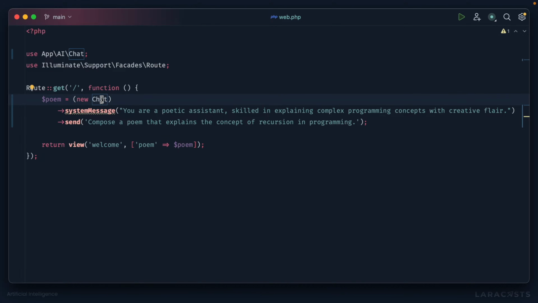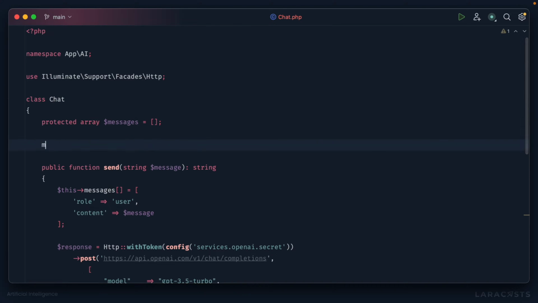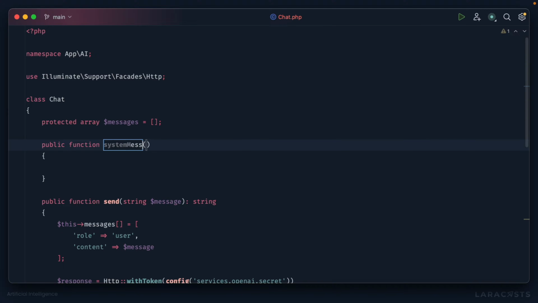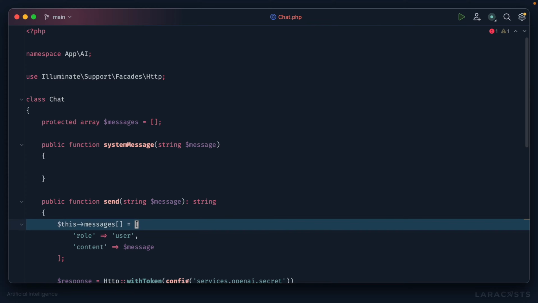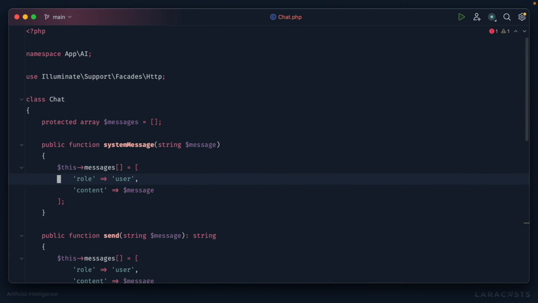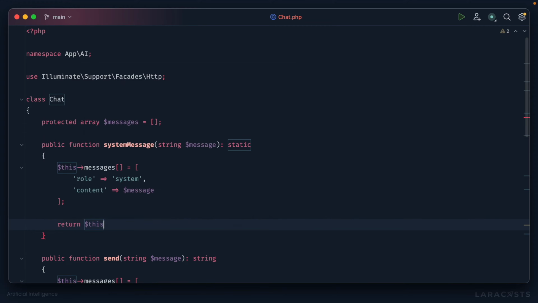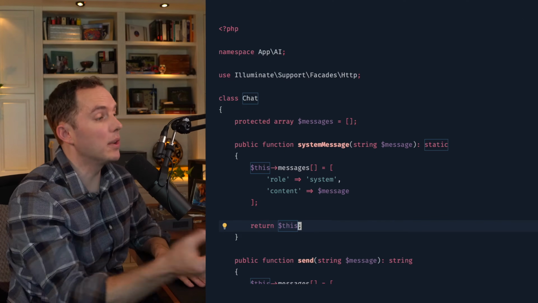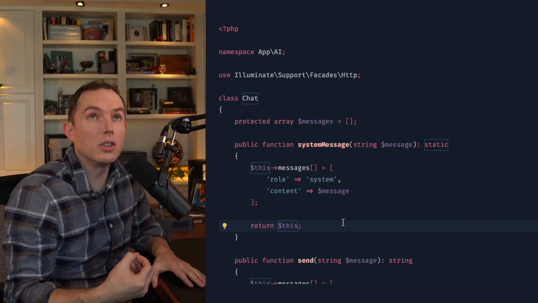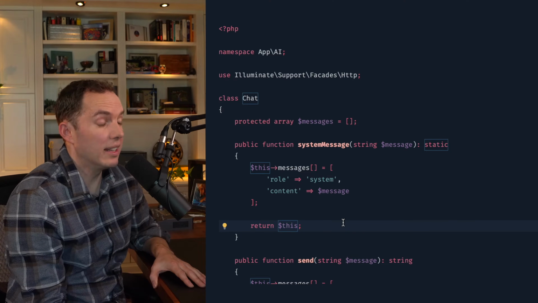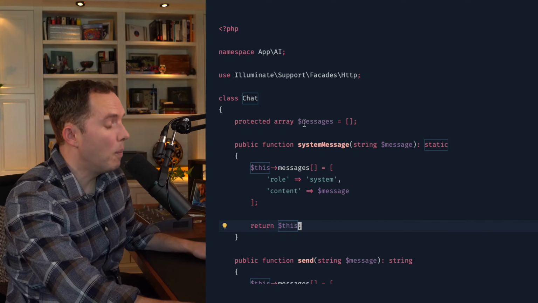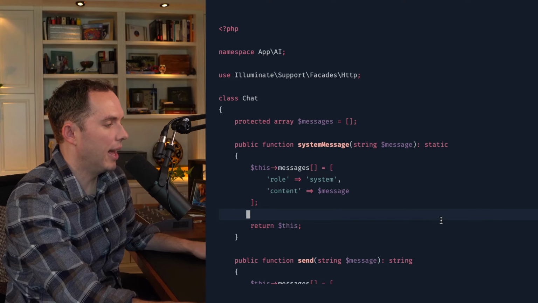All right, so now let's implement that method. We could do it right here. System message. You're going to give us a string, so that'll be your message. And yeah, this is effectively what we did down here, but this time the role will be system, and that will return, let's make it fluent. Let's return the instance, like so. Now notice I can fluently call this method if I want to declare a system message, or I can skip over it entirely, and it won't be included as part of the messages array.